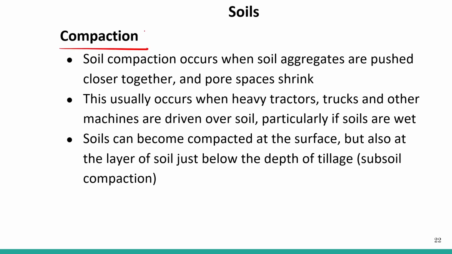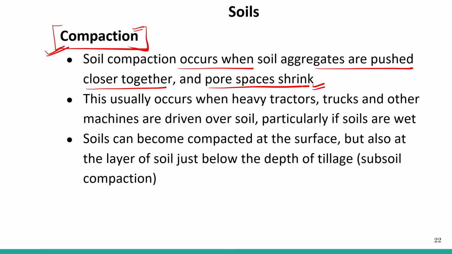Soil compaction, how compact the soil is, is very important, as it decides how deep a root can grow into the soil. So it is very important to study the compaction of the soil. Soil compaction occurs when soil aggregates are pushed close together and pore spaces shrink.